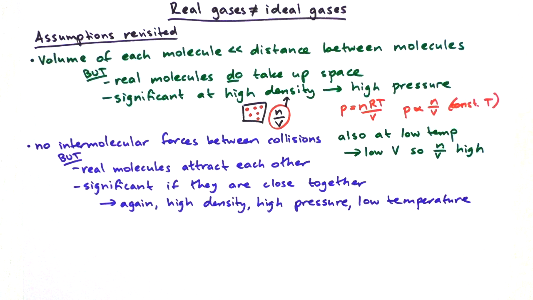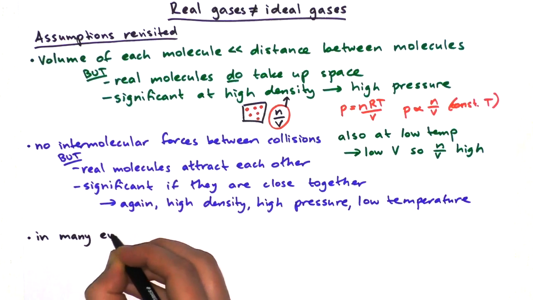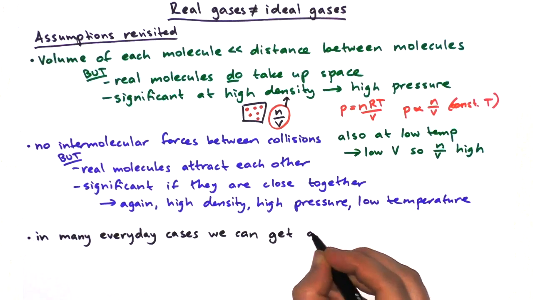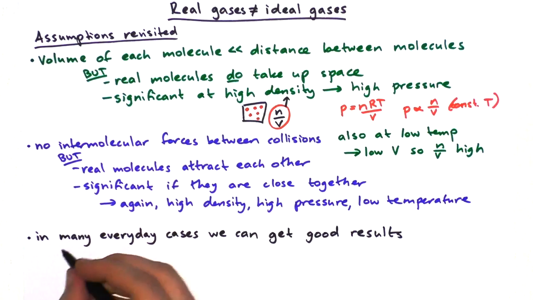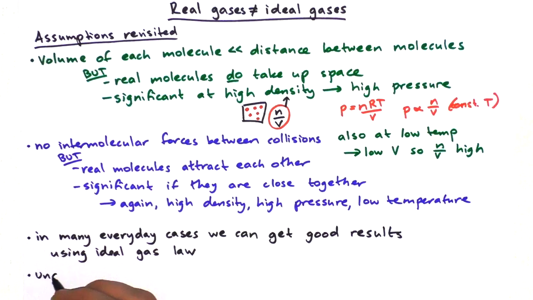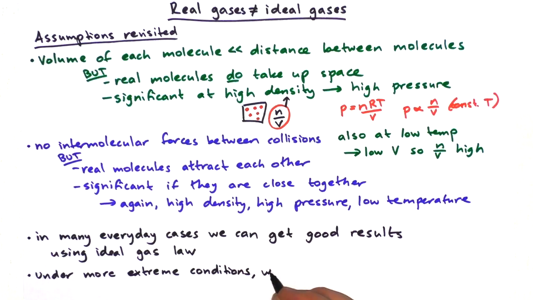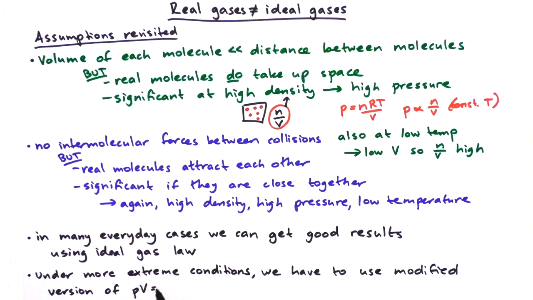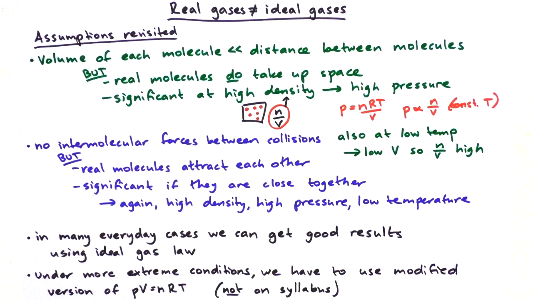So these are the three conditions to keep in mind when you're determining whether your gas can be approximated as an ideal gas. So in many everyday cases, we can get very good results using the ideal gas law and assuming that real gases are ideal gases. But under more extreme conditions, we have to use the modified version of PV = nRT. But this version of the formula is not on the syllabus. So all you have to keep in mind is that the ideal gas assumptions break down for real gases when we have high density, high pressure, or low temperature.